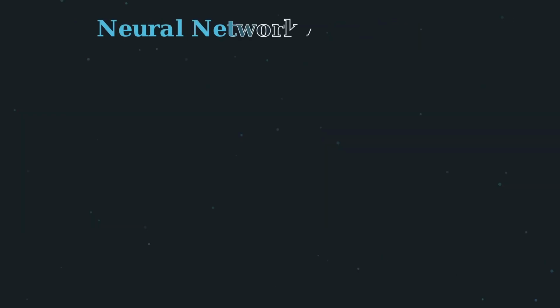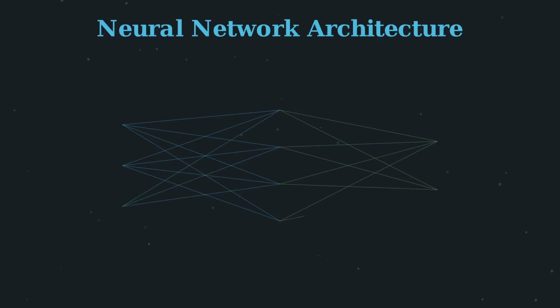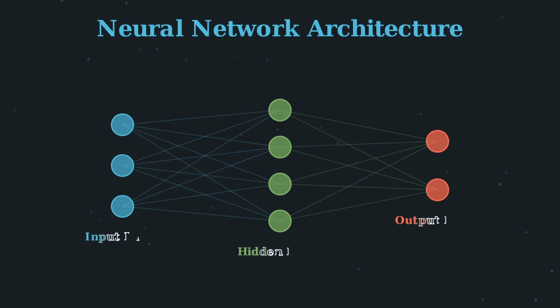A neural network is organized into layers. First, we have the input layer where raw data enters the network. For example, if we are processing a black and white image that's 28 by 28 pixels, we'd have 784 input neurons, one for each pixel.